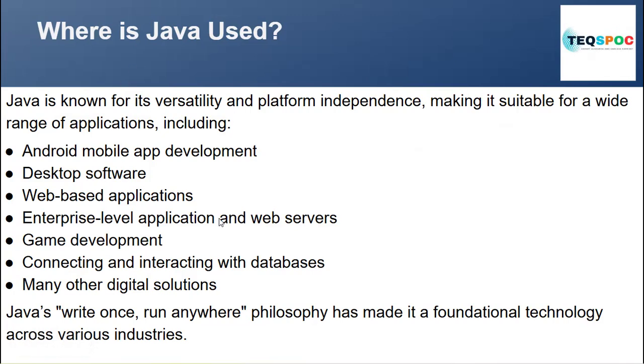Java is basically used in all types of development. So these are the wide variety of uses of Java. Java's write once, run anywhere philosophy has made it a foundational technology across various industries. It means write the code once and run anywhere any number of times. That is the basic philosophy of Java.